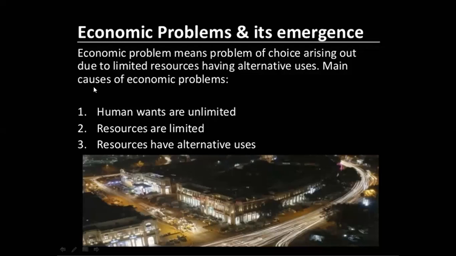So because of these three problems, the economic problem arises, and we should always try to solve it. How will that economic problem be solved? When we use the resources in the best way, which means there should be economizing of resources. You need to use the resources in a properly economized, better way.